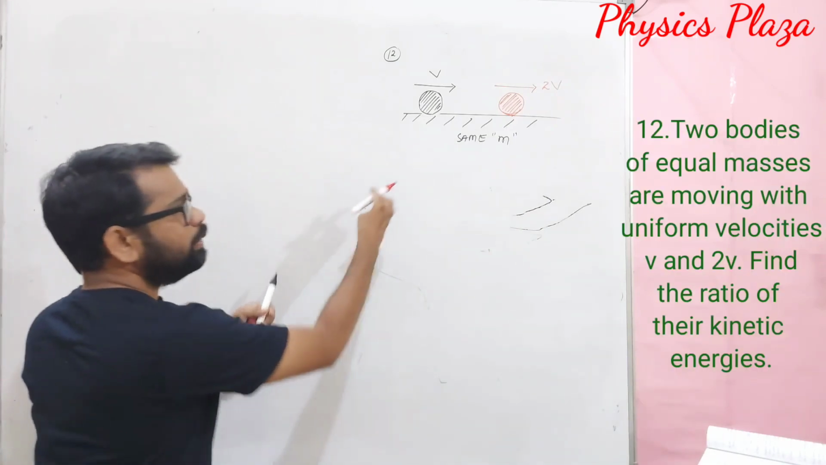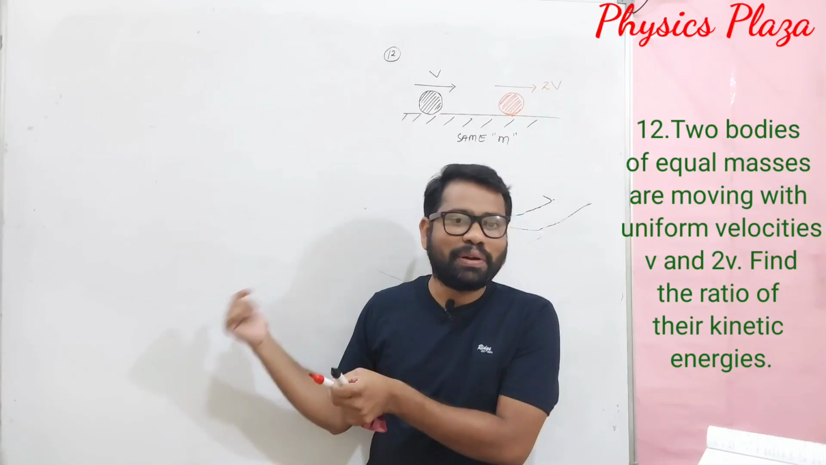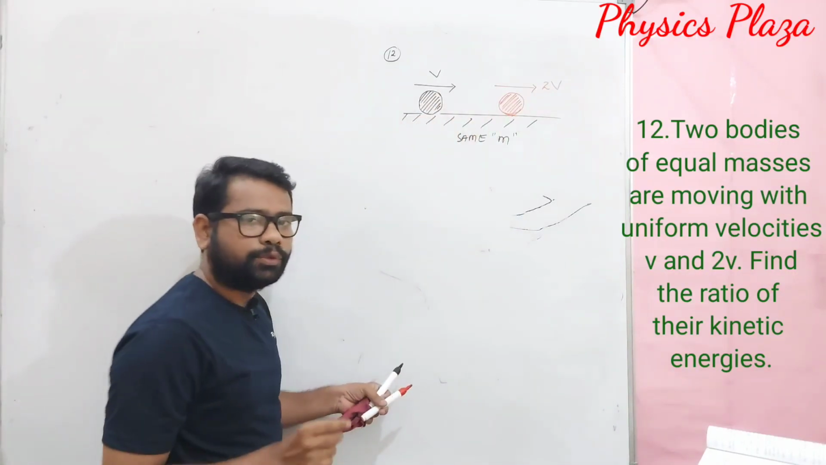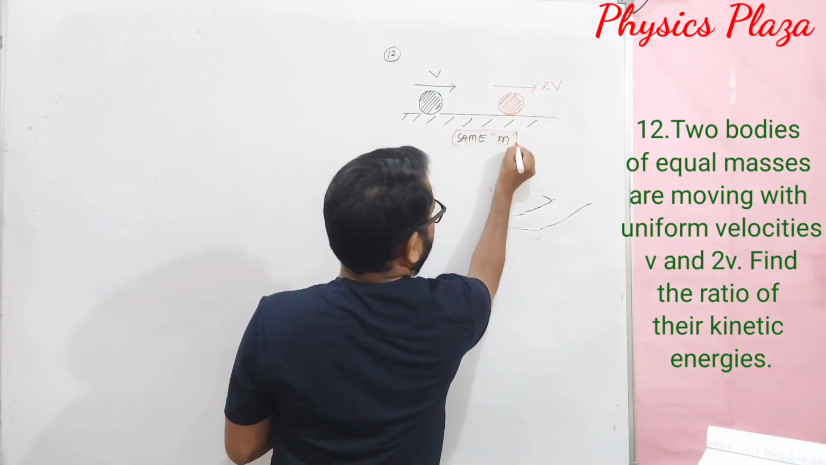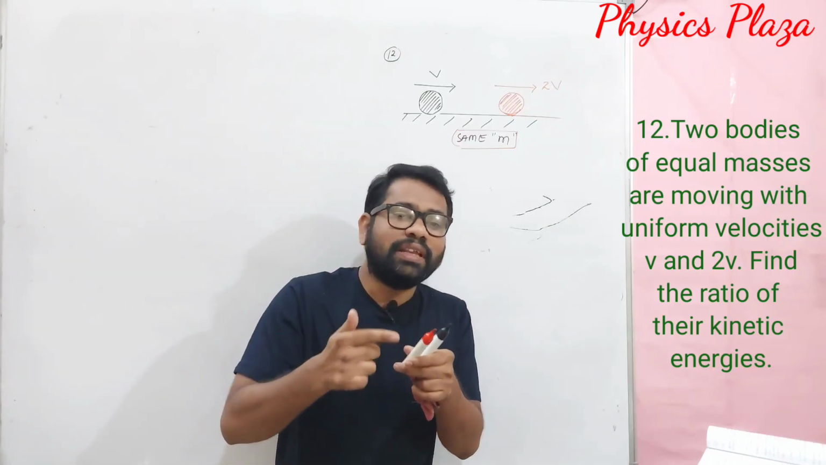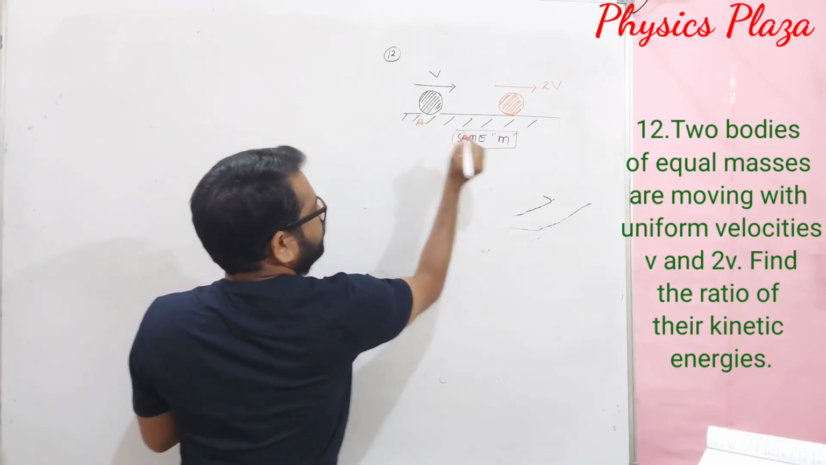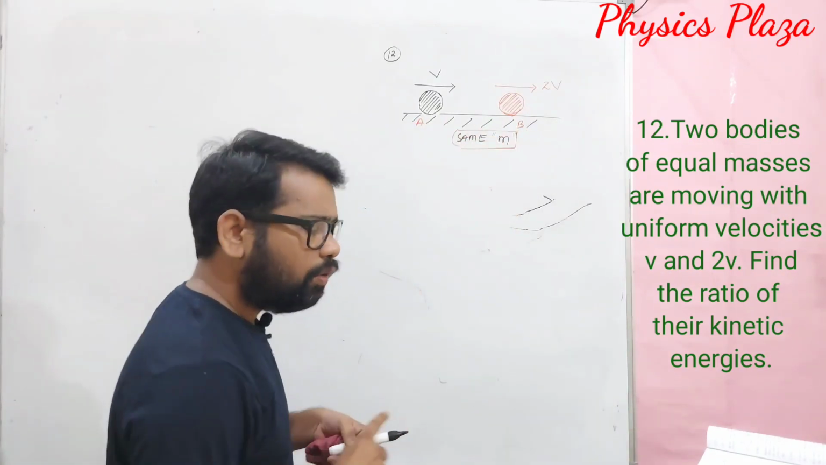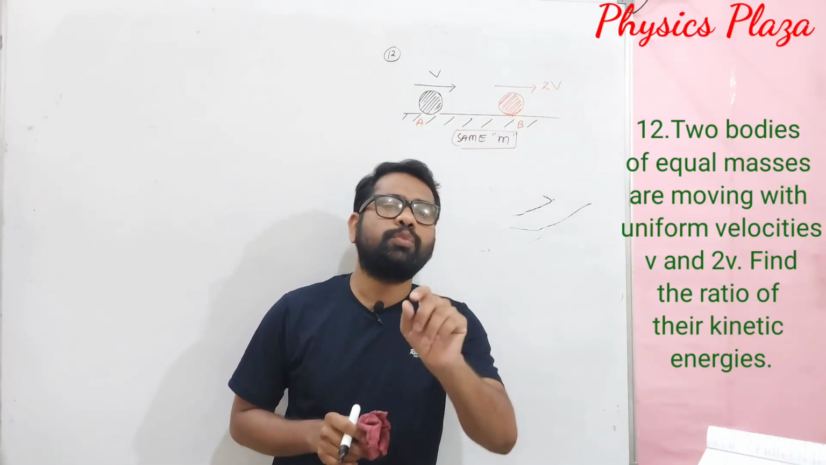Children, here is one more similar question. But the difference is that before, we had taken the same car at different positions. But here, 2 different masses, 2 different bodies. But the condition is that both have the same mass. 2 bodies with the same mass, but moving with different velocities. So, let us say it is a body A and it is a body B. That is very convenient for us. Now, what is the ratio of kinetic energy of these 2 bodies?